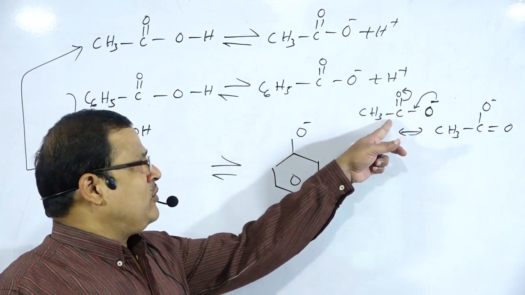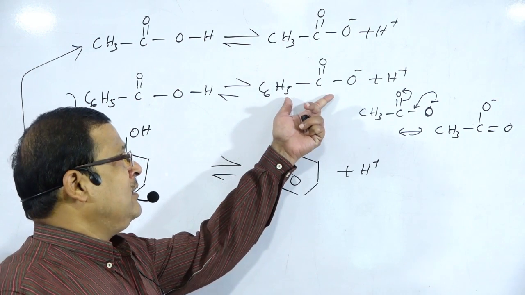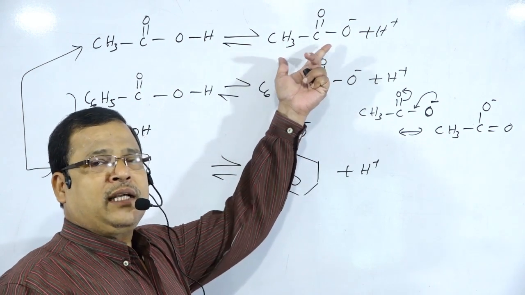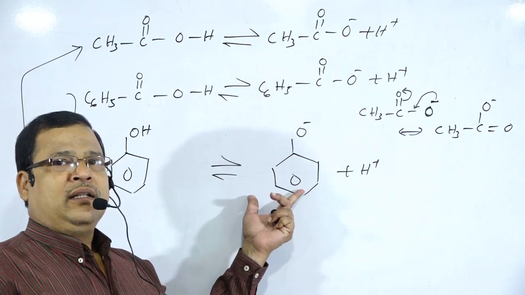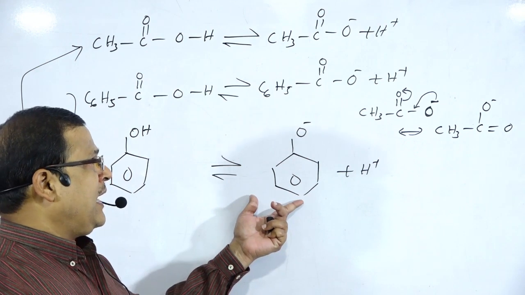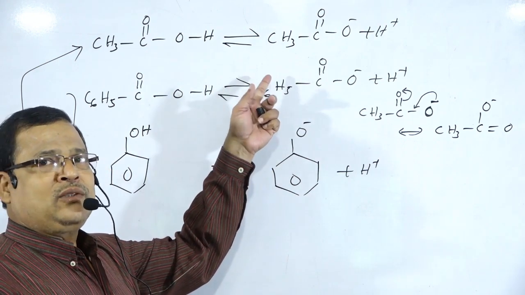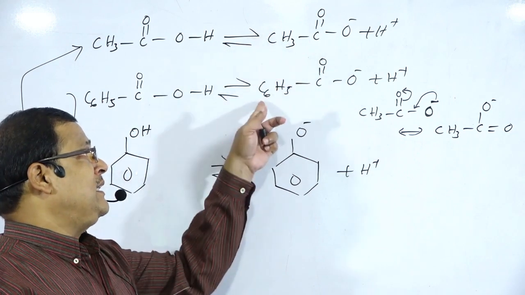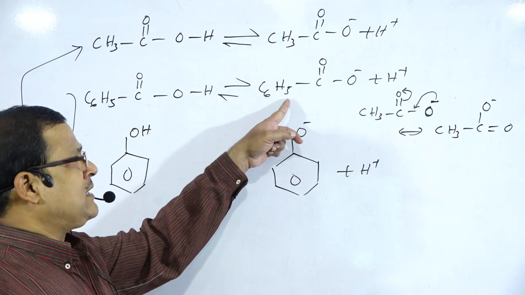In the same manner we can explain the benzoate ion. So benzoate ion or acetate ion are more stable as compared to phenoxide ion. Therefore phenol is less acidic as compared to carboxylic acids. And in the last class we discussed the acidic behavior of acetic acid and benzoic acid.